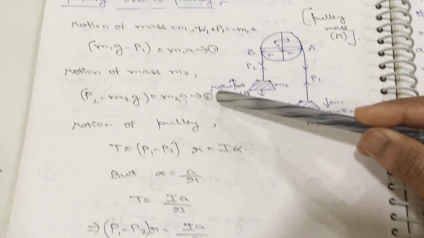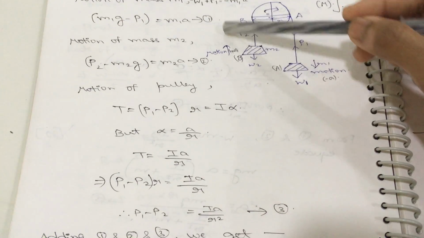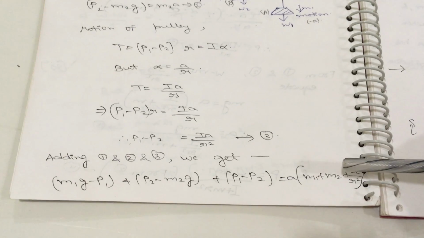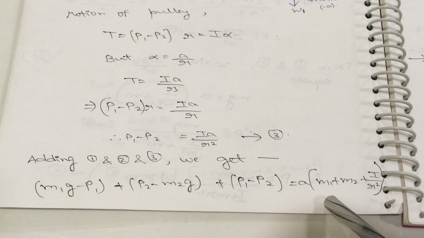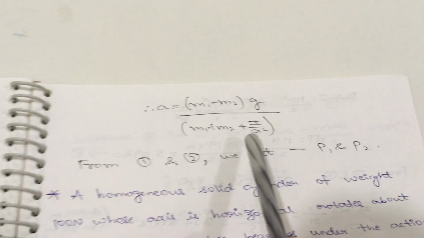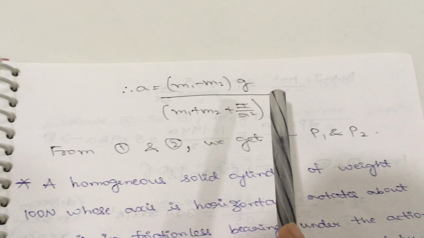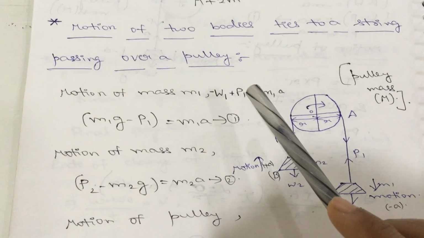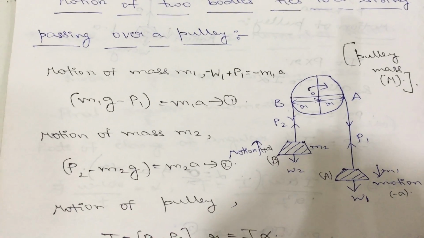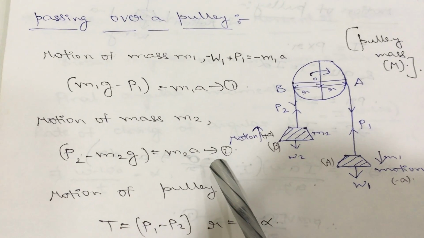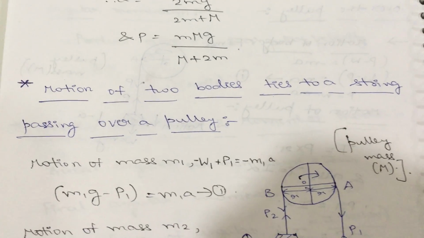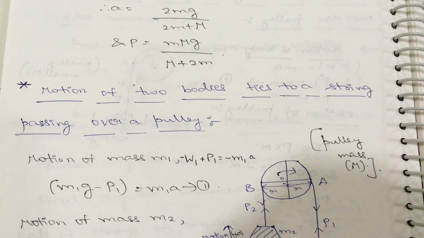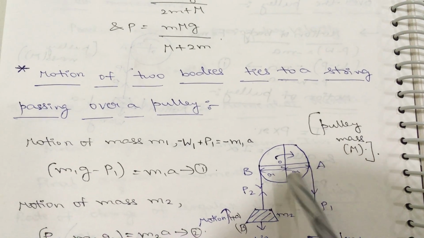Now add all three equations: the first, second and third. We will get a relation, and by solving this equation using mathematical methods, you will get the acceleration formula. Now substitute this acceleration formula in the first equation, and you will get the P1 value. Again substitute the acceleration formula in the second equation, and you will get the P2 value. Once again, this is the motion of the two bodies tied to a string passing over a pulley.